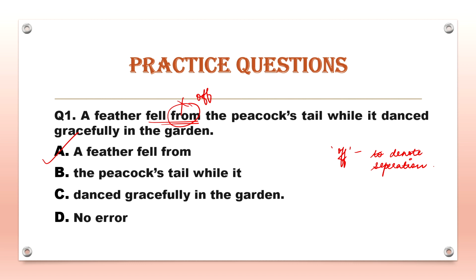For example, the fruit fell off the branch on the girl's head. Whereas, to denote source, we use the preposition from. For example, the river flows from the hills to the plains. Hence, the correct sentence should be a feather fell off the peacock's tail while it danced gracefully in the garden. Now next.